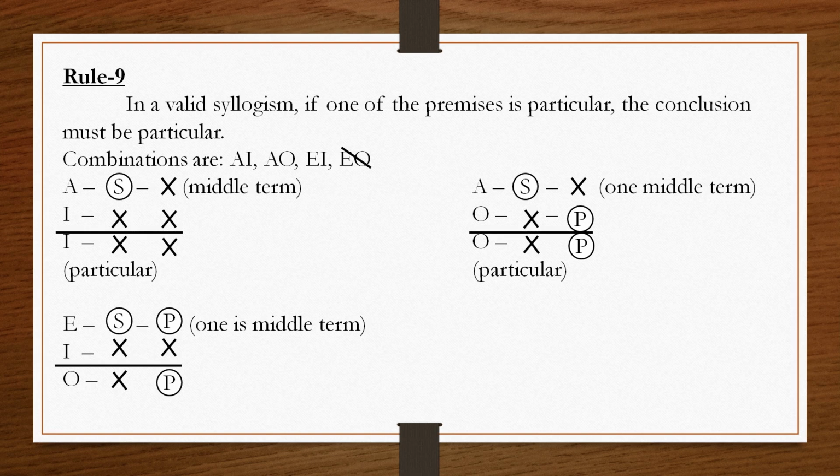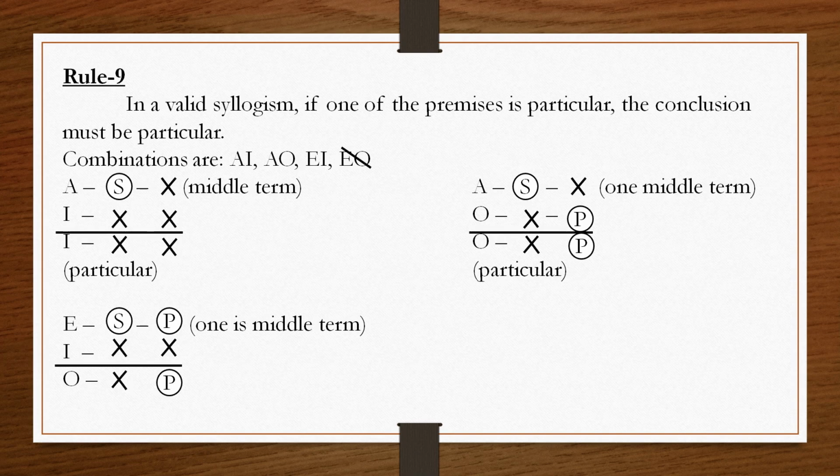Now, E and O propositions, the last combination, there both are negative, and you have a rule, if both the premises are negative then no conclusion follows. Then let us go to the first combination, that is A and I propositions. A is major premise, I is minor premise.